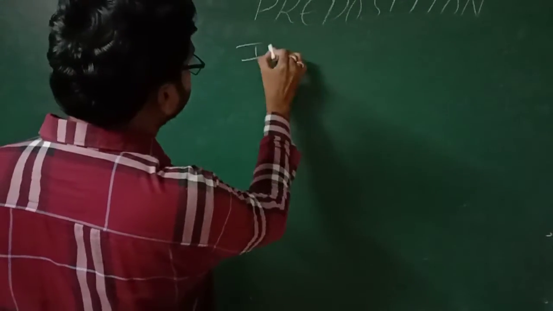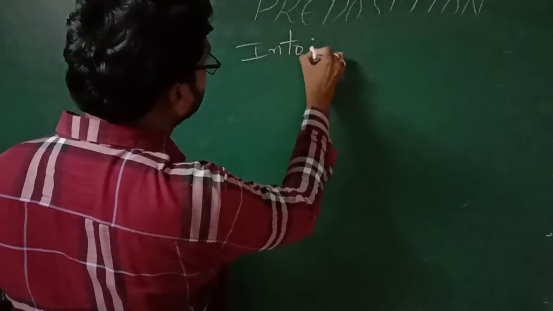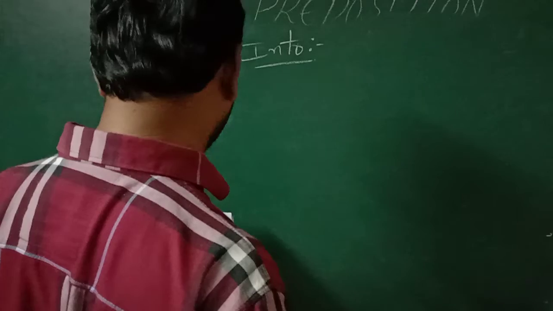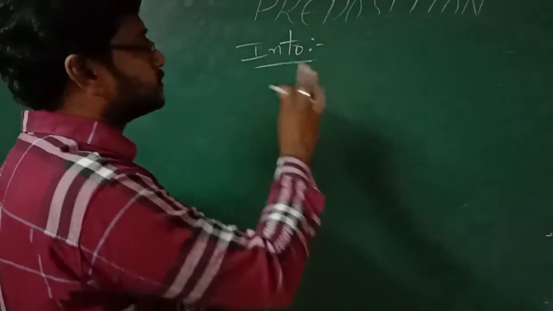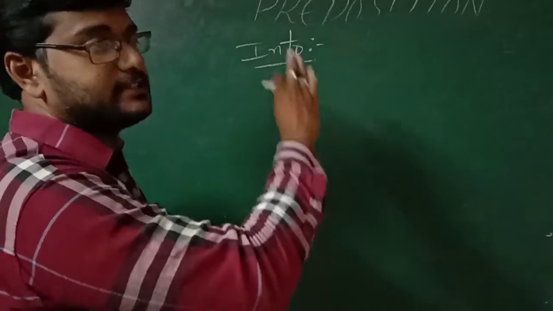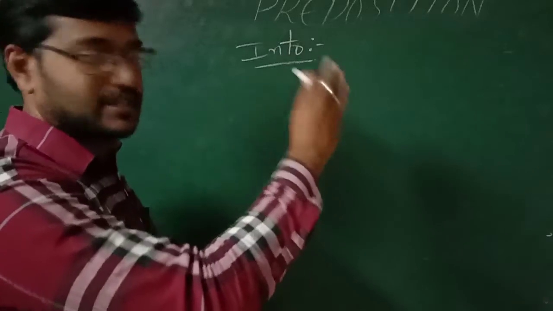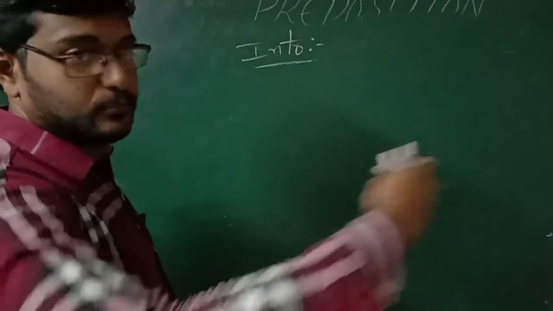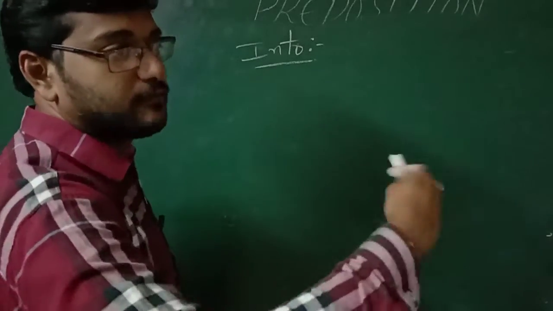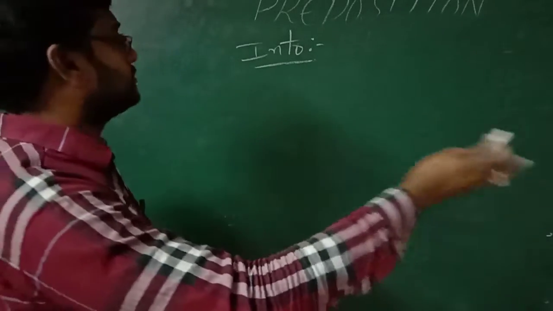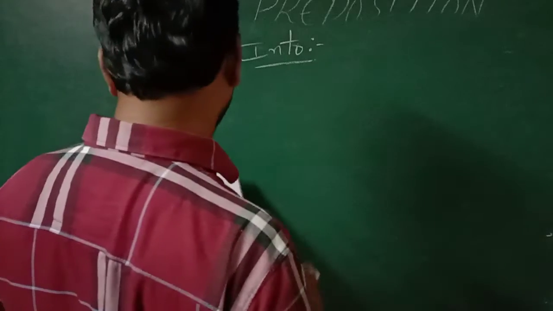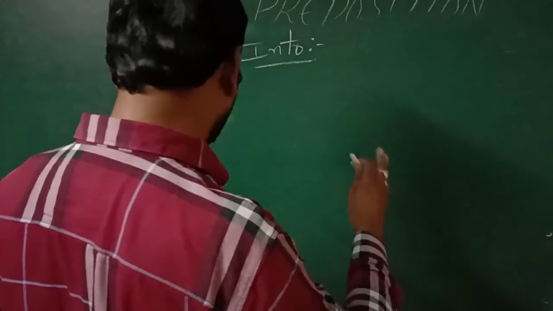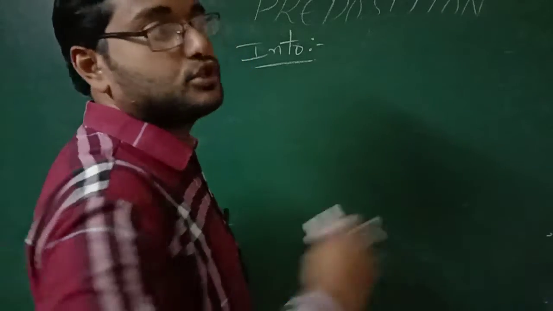Into. So where we are going to use into? It is used when we speak about a thing or a person in motion. Motion means what? A person who moves from one place to another. So where we are going to use into? Into is used when we speak about a thing or a person in motion.